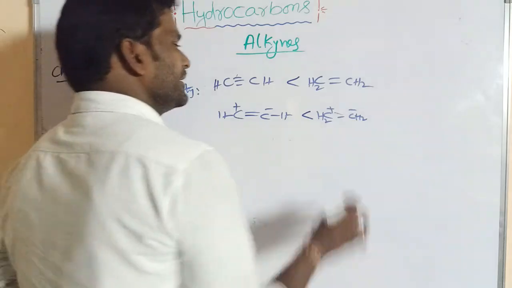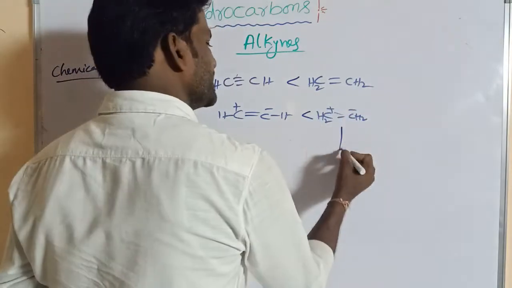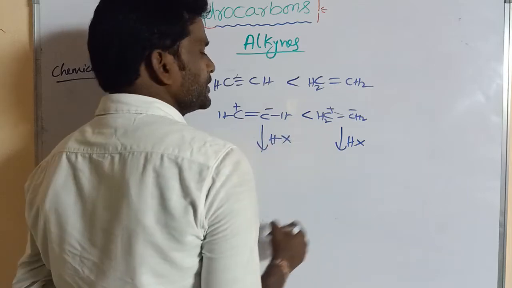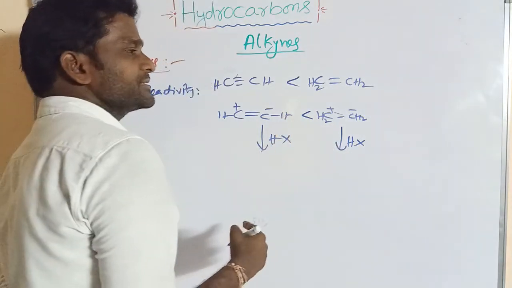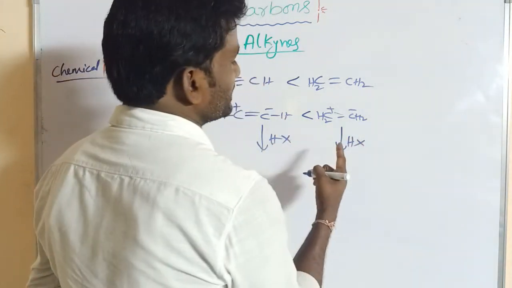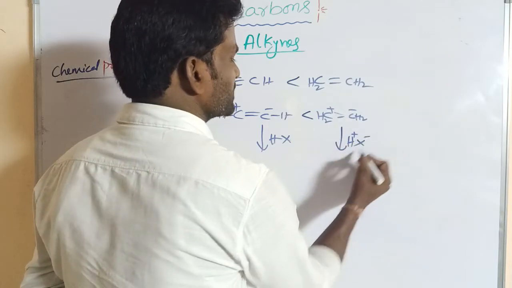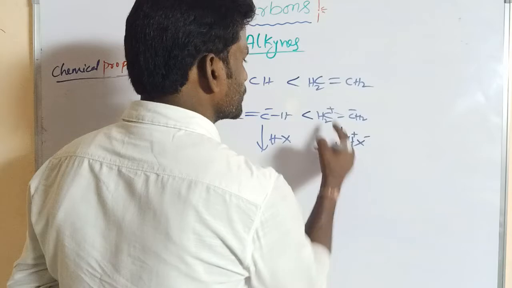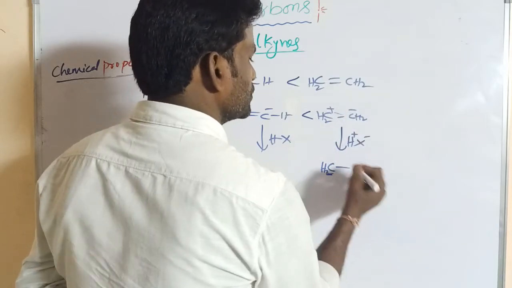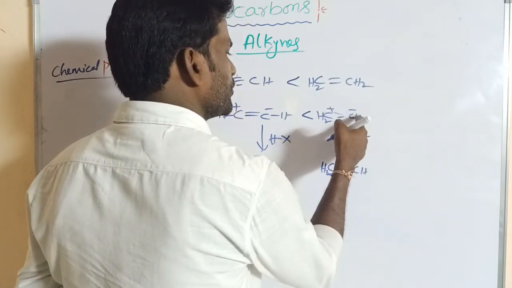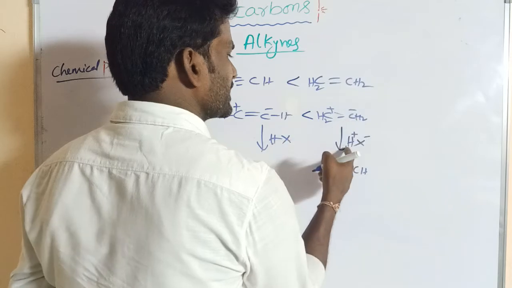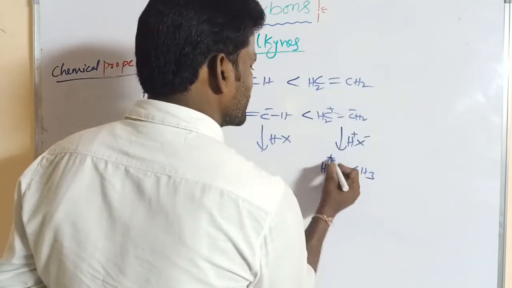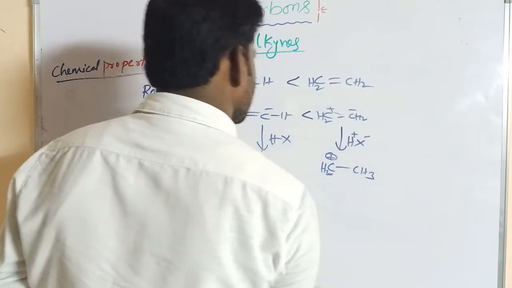How? Listen to me. Here HX can be added, and here also HX can be added. First the electrophile is added, which is why it is called an electrophilic addition reaction. Here H plus and X minus. This compound converts to CH2 plus and CH2 minus; here H plus is added to the CH2 minus, converting it to CH3. So this is written as CH3 plus.